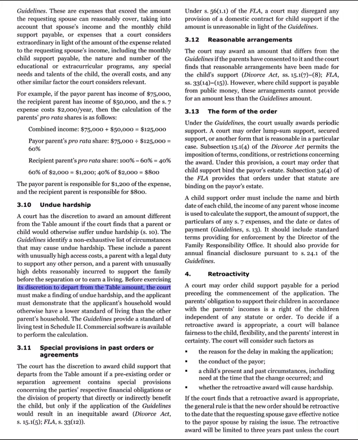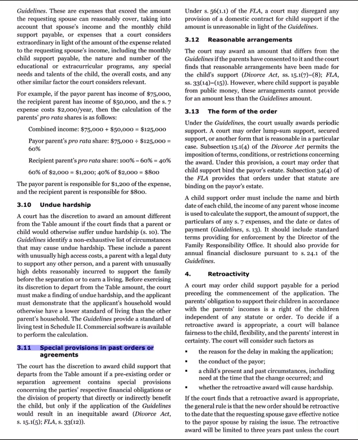Before exercising its discretion to depart from the table amount, the court must make a finding of undue hardship, and the applicant must demonstrate that the applicant's household would otherwise have a lower standard of living than the other parent's household. The guidelines provide a standard of living test in Schedule 2. Commercial software is available to perform the calculation.